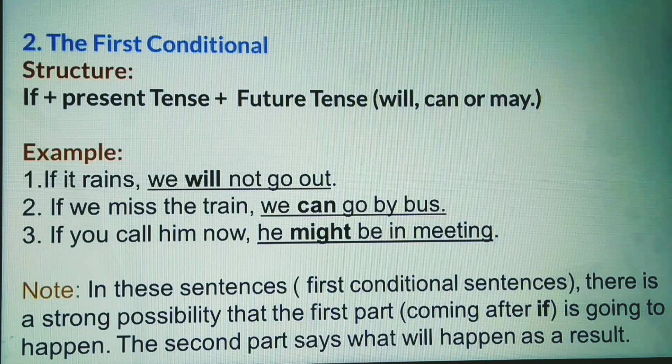Look at the note given here. In these sentences, that means first conditional sentences, there is a strong possibility that the first part coming after if is going to happen. The second part says what will happen as a result.